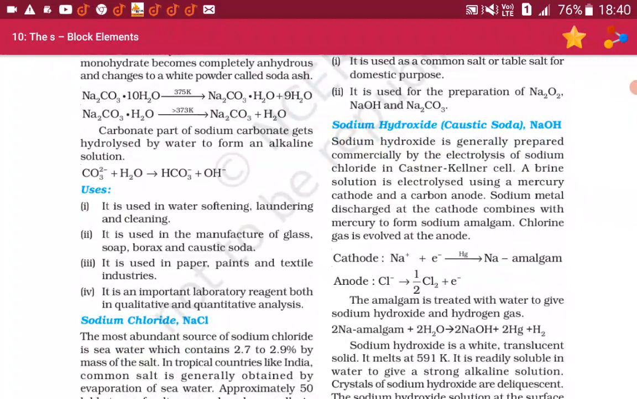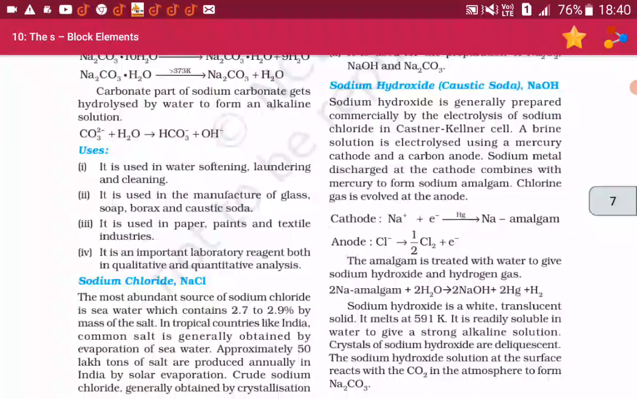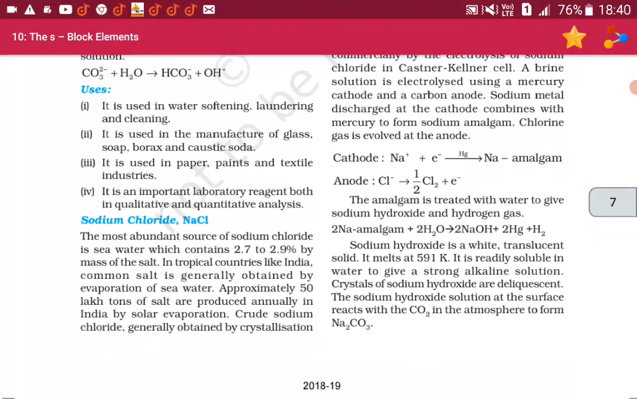Uses: it is used in water softening, laundering and cleaning. Second, it is used in the manufacture of glass, soap, borax and caustic soda. Third, it is used in the paper, paints and textile industries. Fourth, it is an important laboratory reagent both in quantitative and qualitative analysis. Sodium chloride, NaCl.